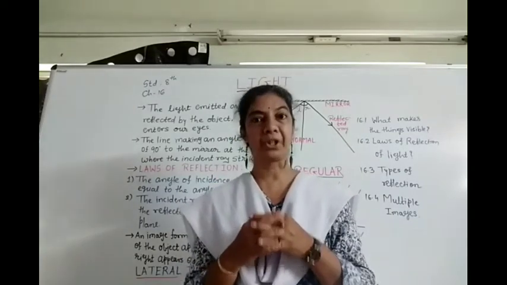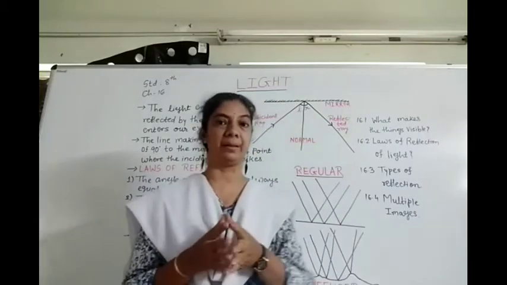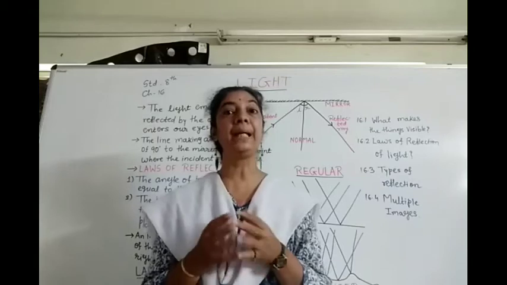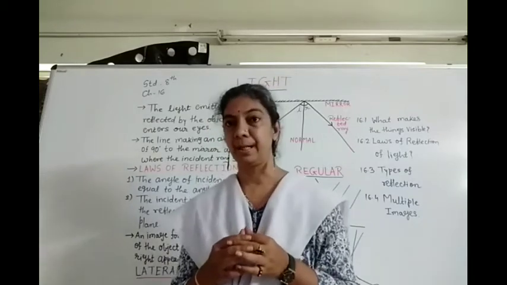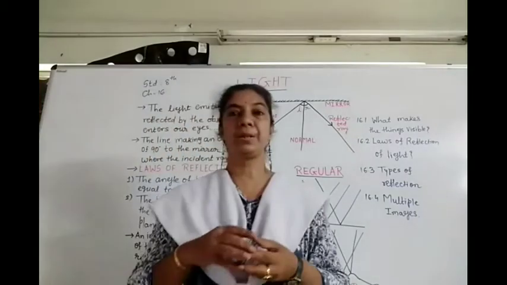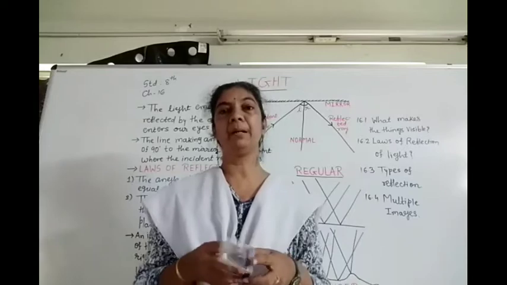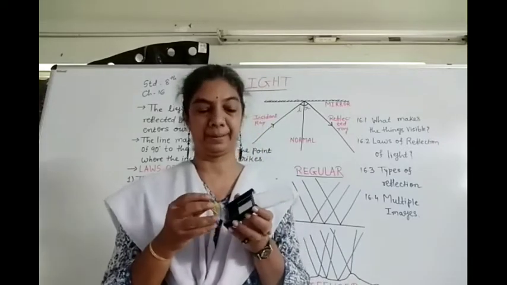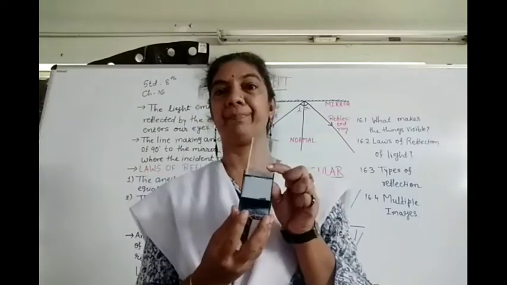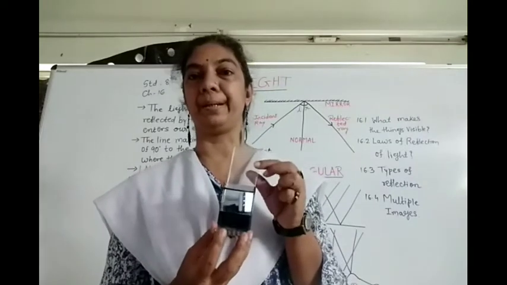Which type of shiny surface? You all have seen mirrors, the plane mirror, right? I have one example. This makeup kit is used by girls for makeup, and here you can see that we have a plane mirror.